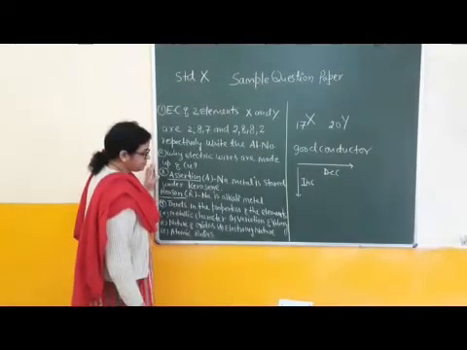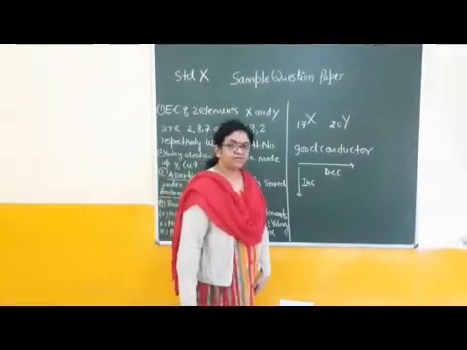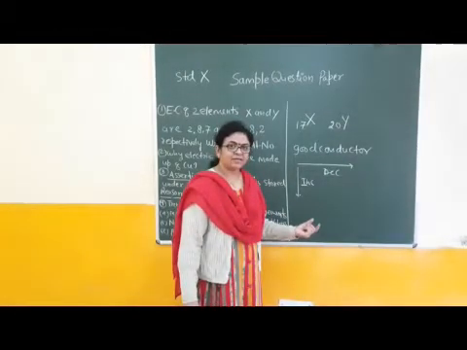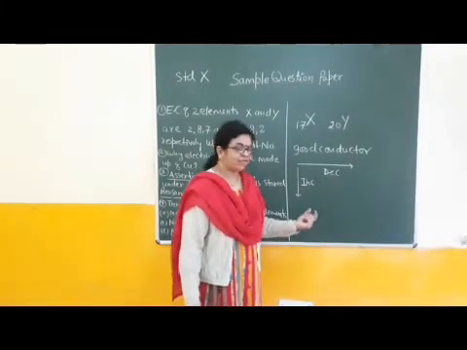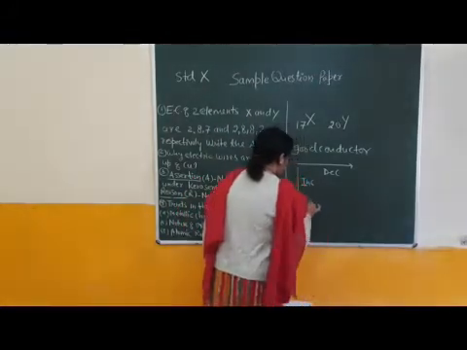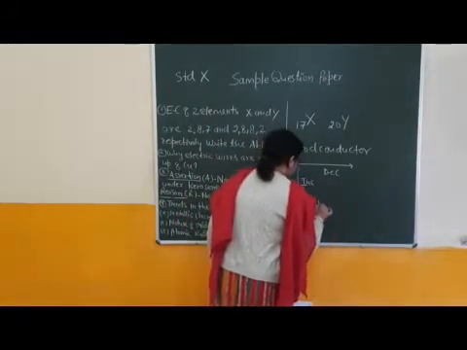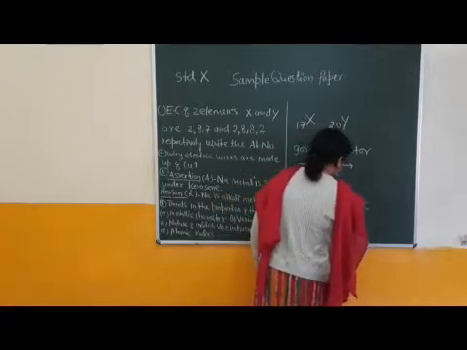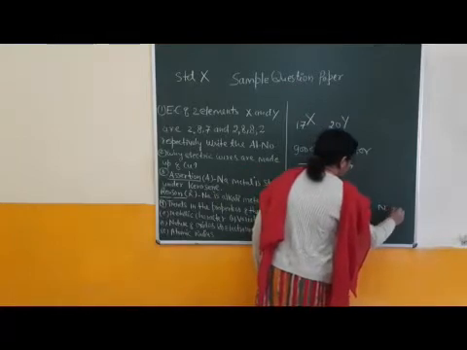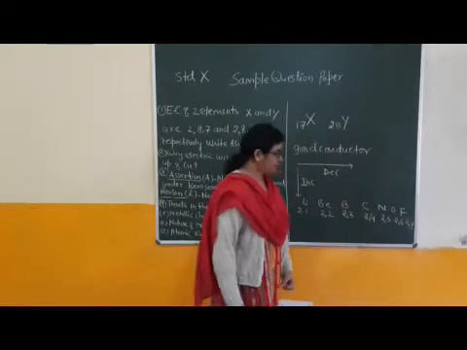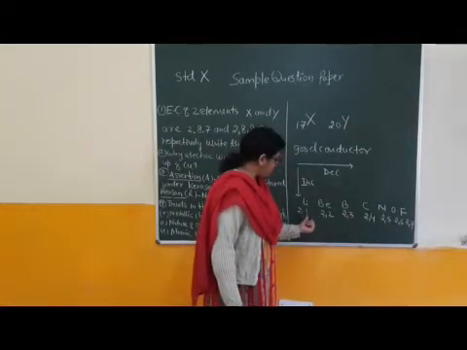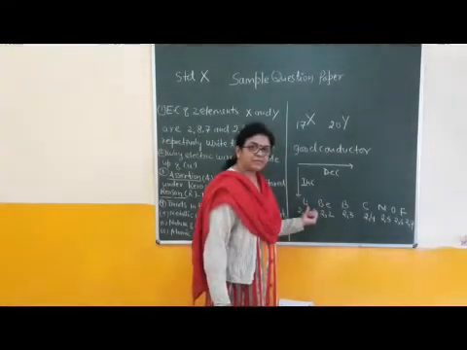Variation of valency, combining capacity. Variation of valency from 1 to 4: valency increases, and after 4 valency decreases. 1 to 4 means lithium, beryllium, boron, carbon, then N, O, F. Combining capacity of first group elements like lithium is 1.